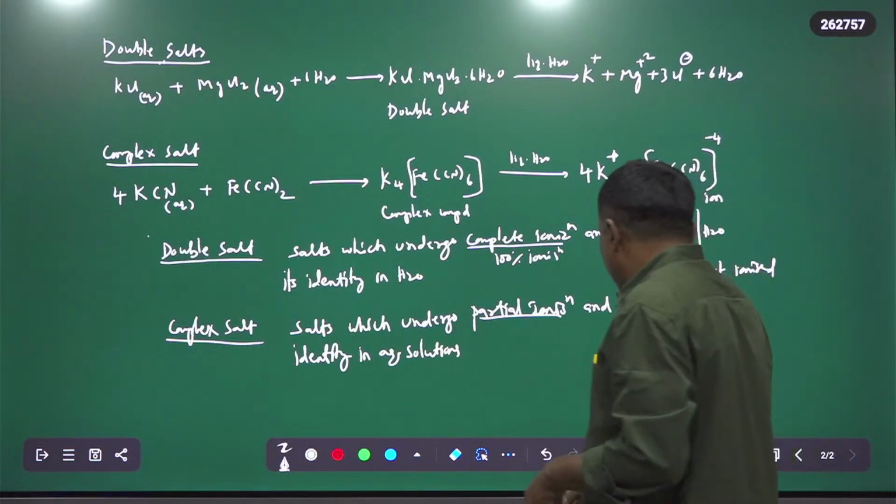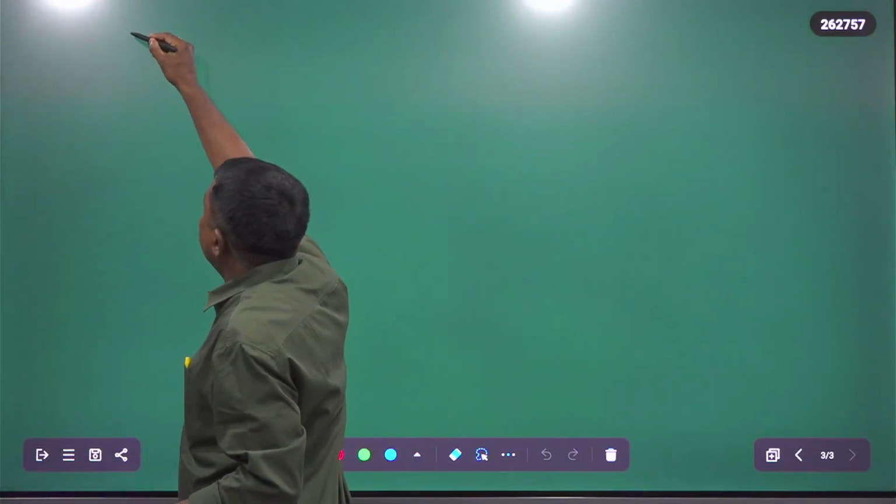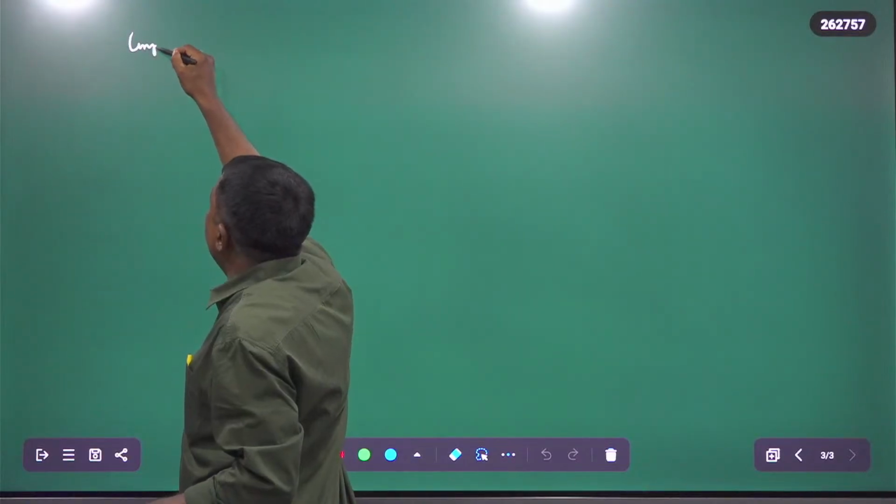So let's see, what is a complex compound? So now, what are complex compounds?